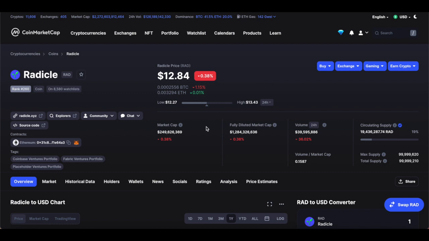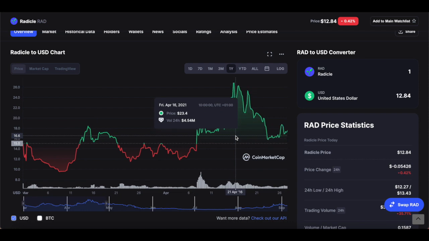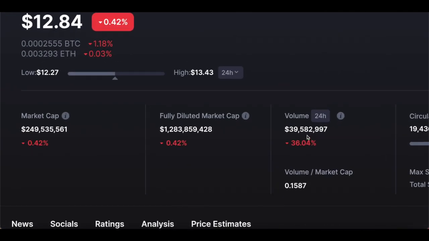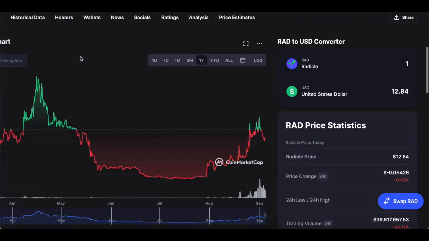Now, in my opinion, that's not particularly bad because the current trading period is around 39 million. This is comparing with its all-time high of $26 back in April when the 24 hours trading period was only 3 million. Compare this to now, when the 24 hours trading period is 39 million. That's incredible considering that the price is nowhere close to where it was back in April.